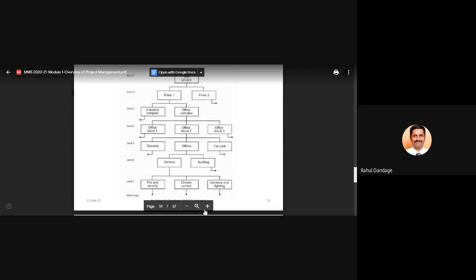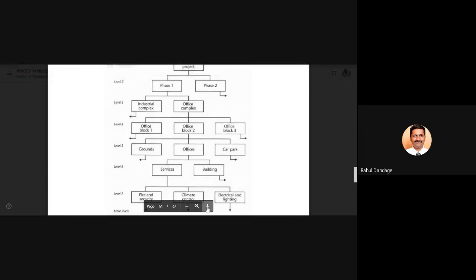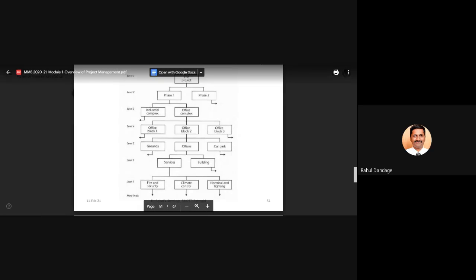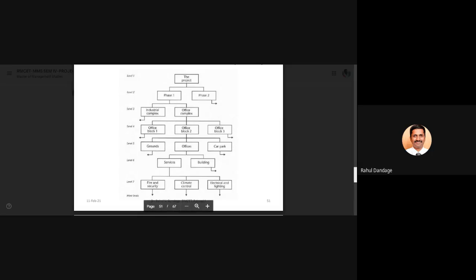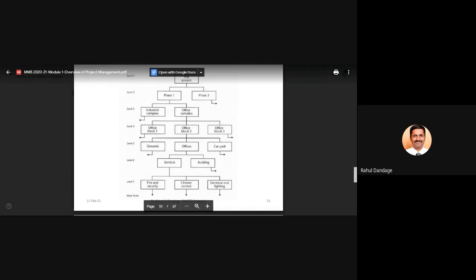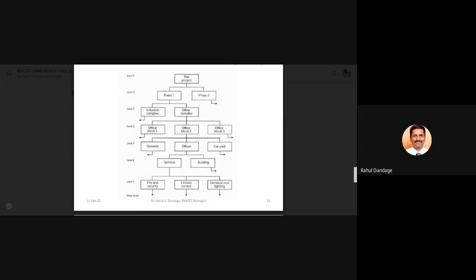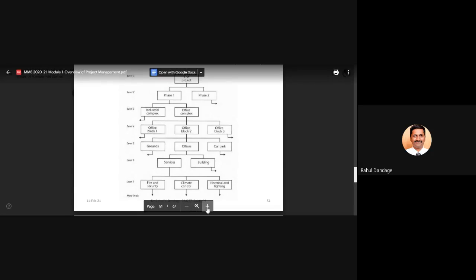Let us see the work breakdown structure which is in front of you. How many levels have been shown? Level 1, level 2, level 3, level 4, level 5, level 6, level 7, and more levels are yet to come. Correct? They are not specified, they haven't been mentioned or drawn. But still, there are so many levels which will be coming up.